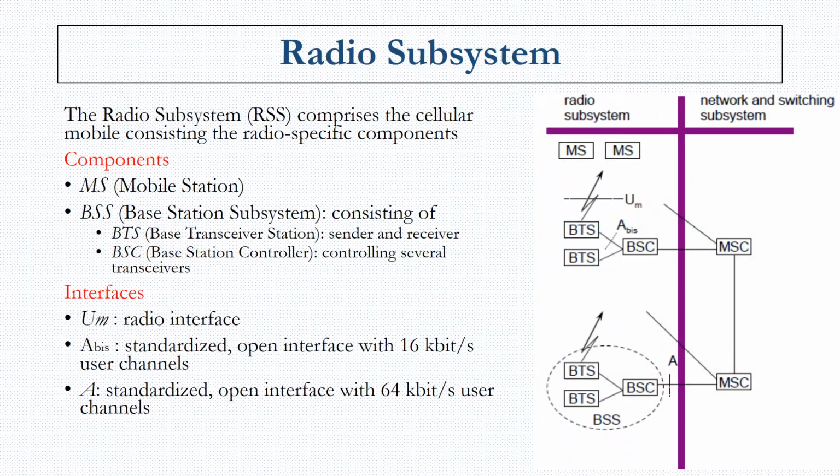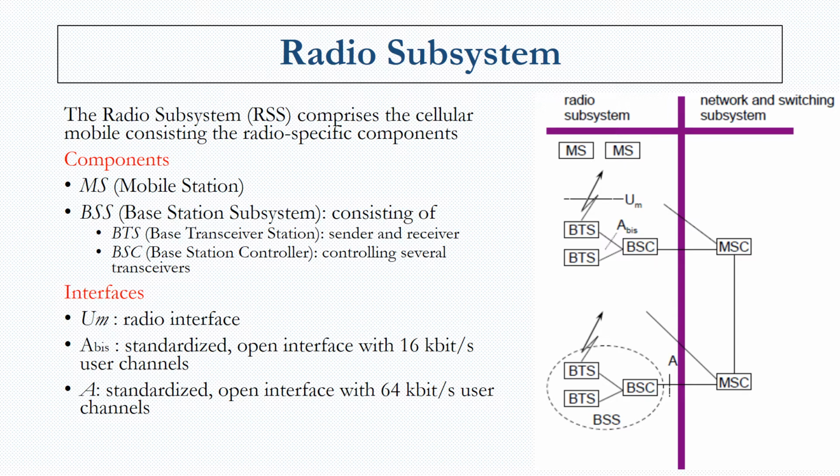The radio subsystem, which is generally called the RSS, consists of the radio specific components. In this diagram you can see that the radio subsystem consists of components like the mobile stations and the base station subsystem. The base station subsystem is nothing but the BTS and the BSC. The BTS is called the base transceiver station and the BSC is the base station controller. In the diagram you can see that two or more mobile stations are connected to a base transceiver station.